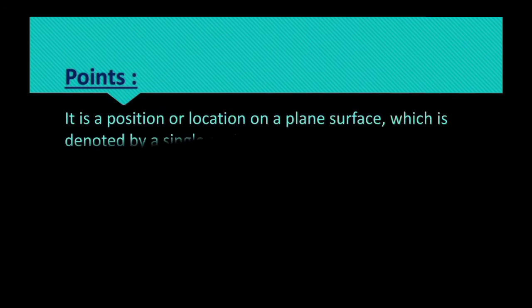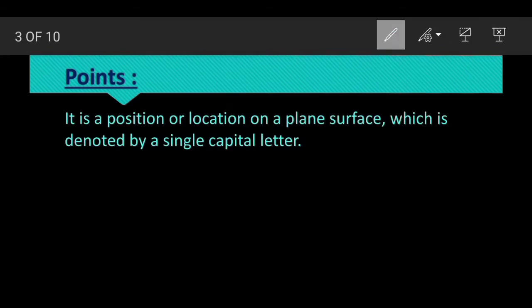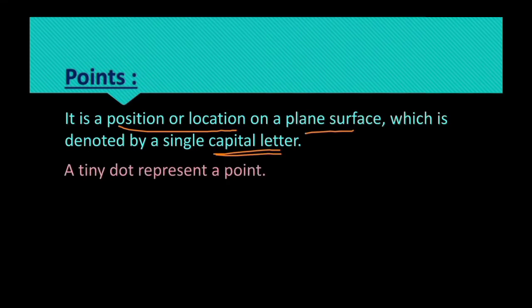Now come to the terms of geometry. First one is point. It is the position or location of any object on a plane surface and it is denoted by a capital letter, or you can say that a tiny dot represents a point. While we are putting any dot on the surface, that represents a point.